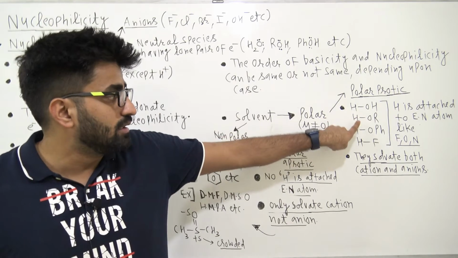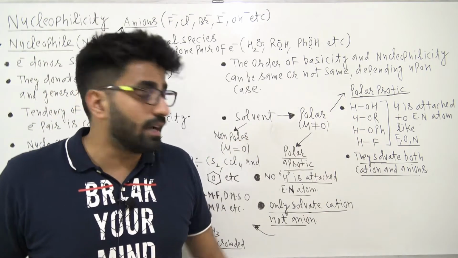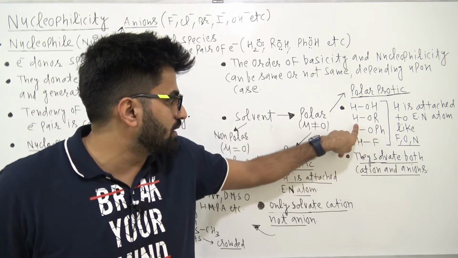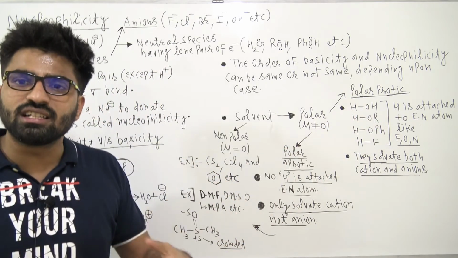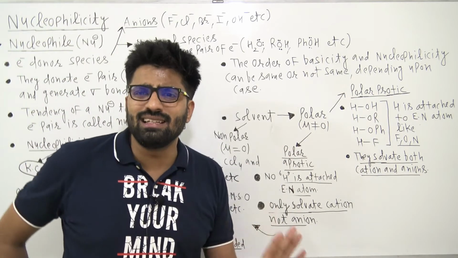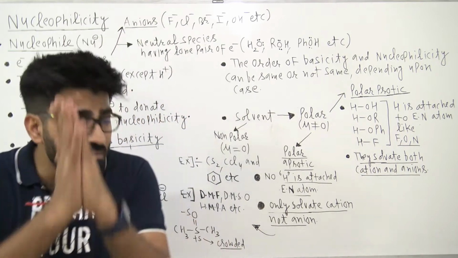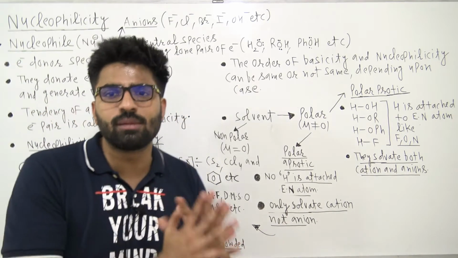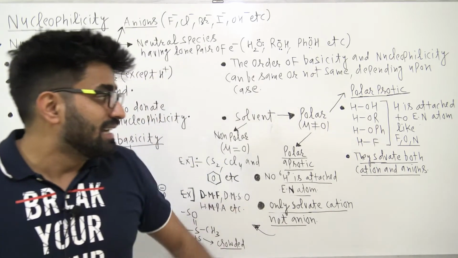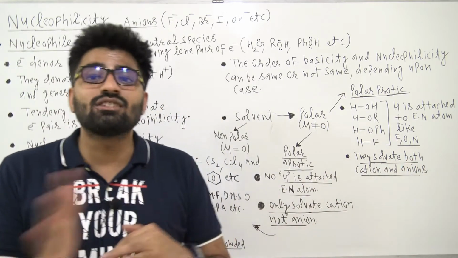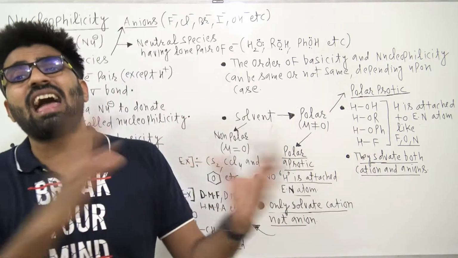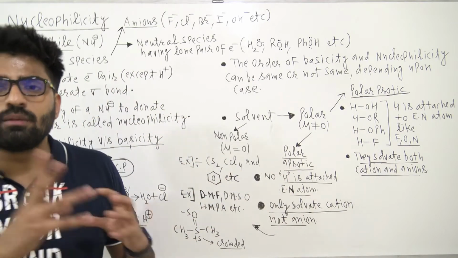So this is water, this is alcohol, this is phenol and this is HF, right? Here hydrogen is attached to an electronegative atom. So this is how we check for a polar protic solvent. It's very easy, and I don't think anyone is going to ask you to identify the polar protic solvent. But the most important point about polar protic solvents is that they can solvate both cation and anion.